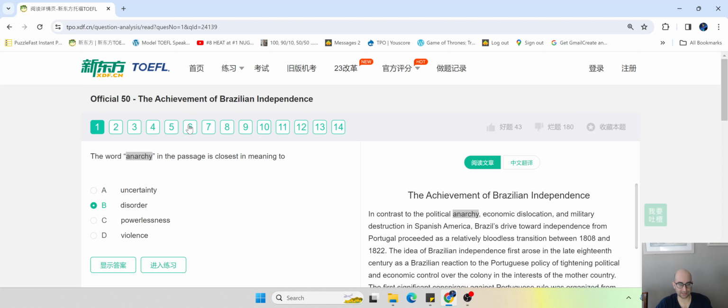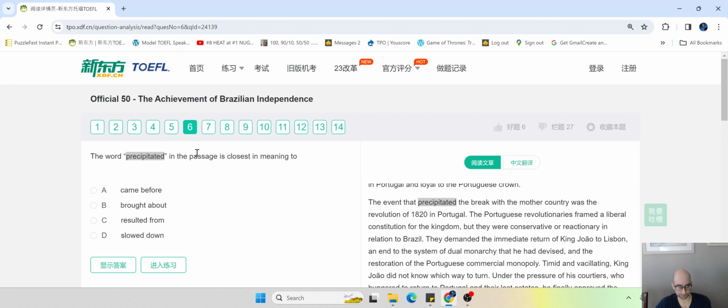Okay, so let's take a look at another question, another vocab question to be specific. So the word precipitated in the passage is closest in meaning to what exactly, right? So with this one, and this is more of an advanced word, it's not really an everyday word, so it's a really nice academic word. You're gonna be reading the sentence if you don't know what it means. So the event that blank the break with the mother country was the revolution of 1820 in Portugal.